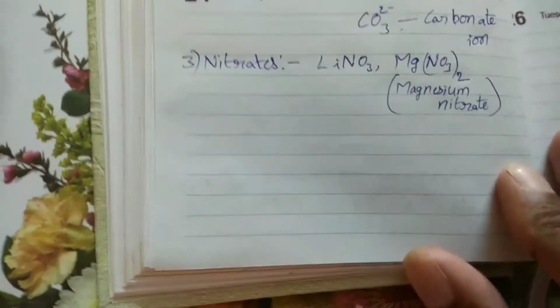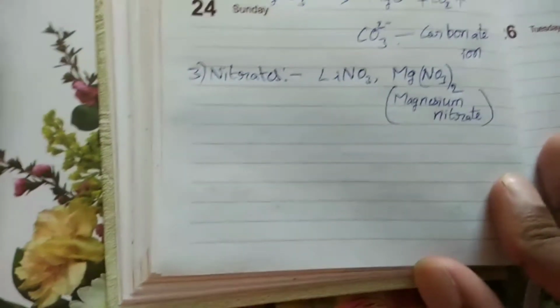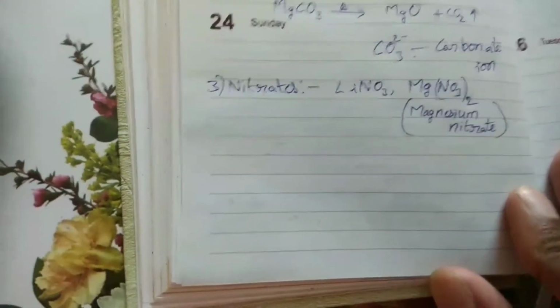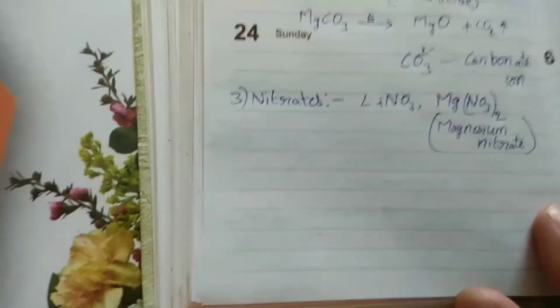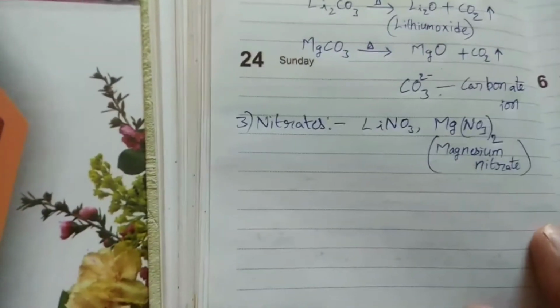These two compounds undergo decomposition to form the corresponding compounds on heating, whereas the remaining nitrates, that means sodium nitrate, potassium nitrate, on heating change to nitrite. See the equations.